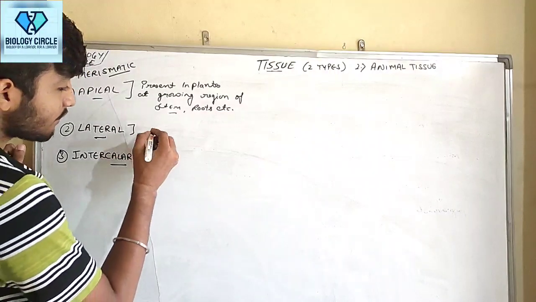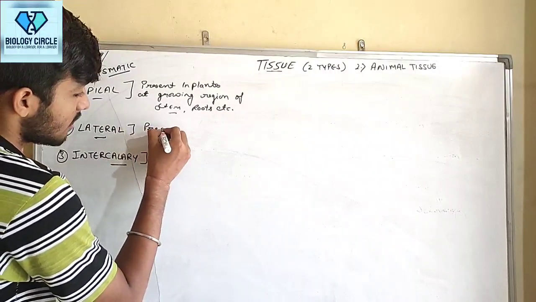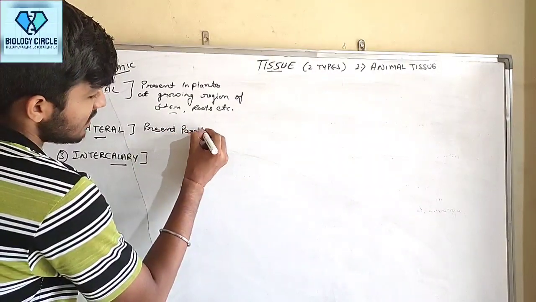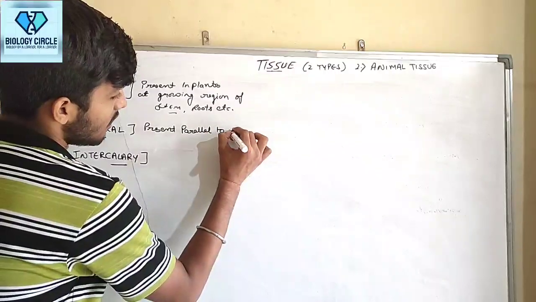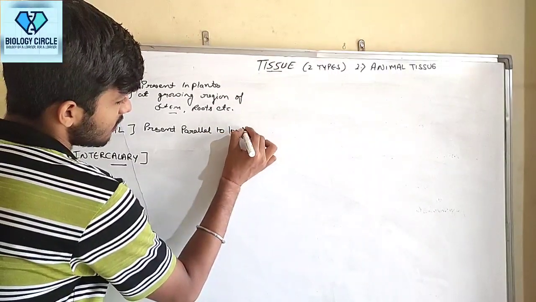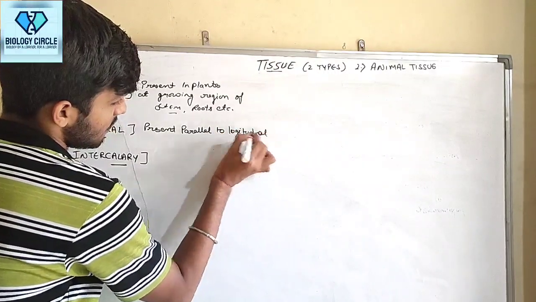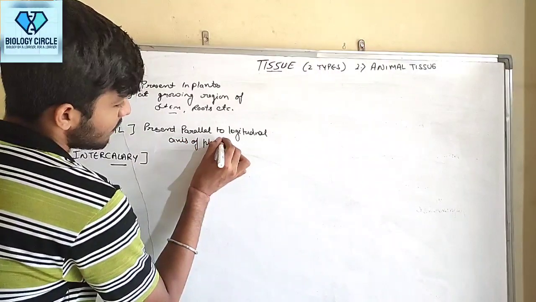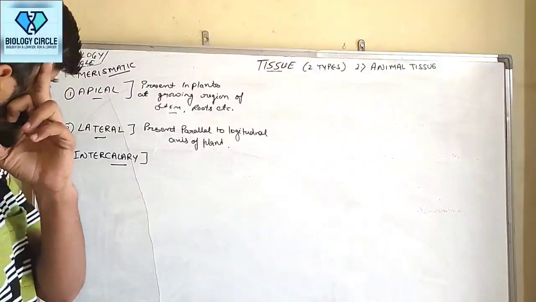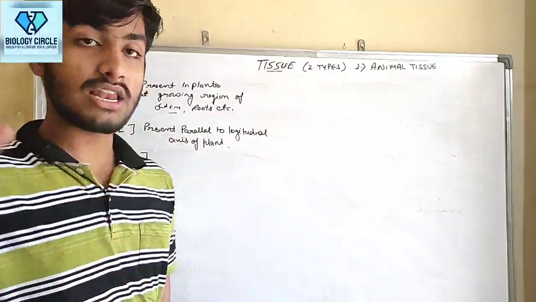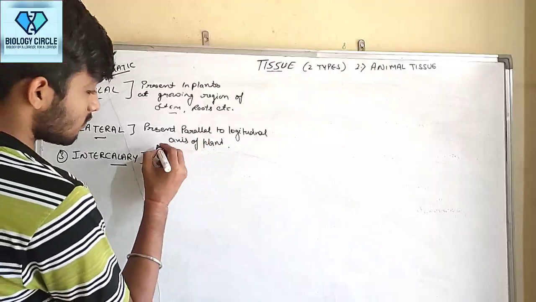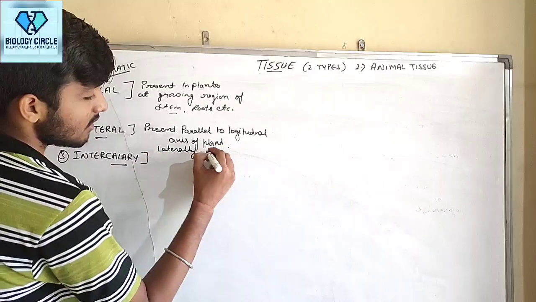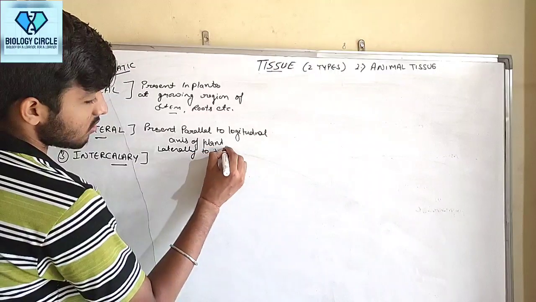Lateral meristem is present parallel to the longitudinal axis of the plant, or we can also say it is present laterally to the surface of leaves.